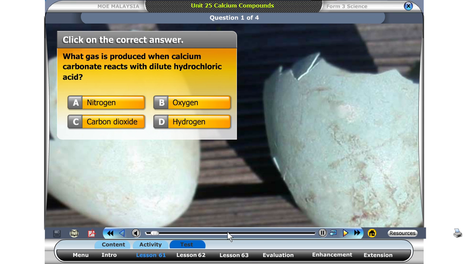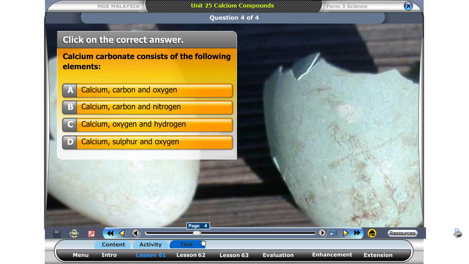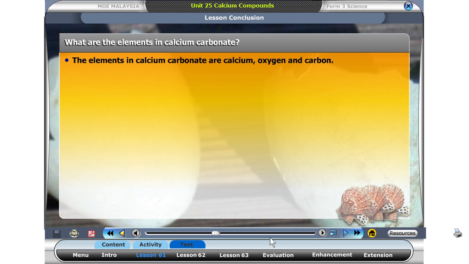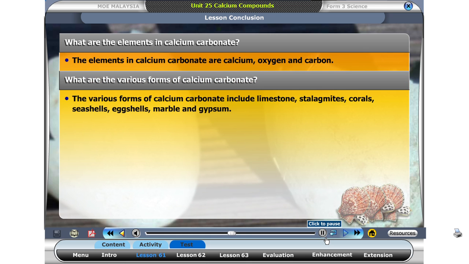What gas is produced when calcium carbonate is heated? The elements in calcium carbonate are calcium, oxygen, and carbon. The various forms of calcium carbonate include limestone, stalagmites, corals, seashells, eggshells, and marble.